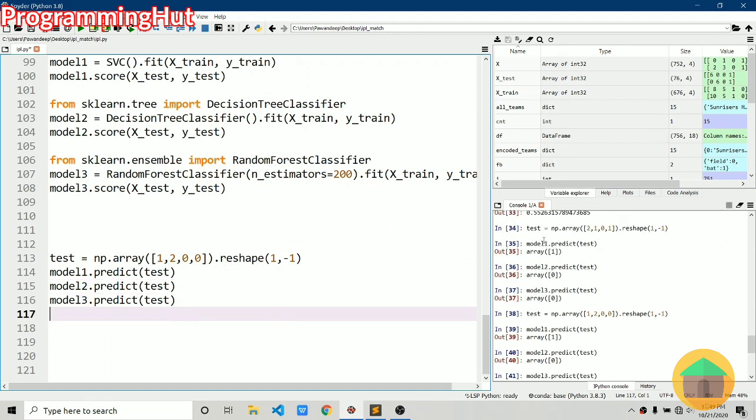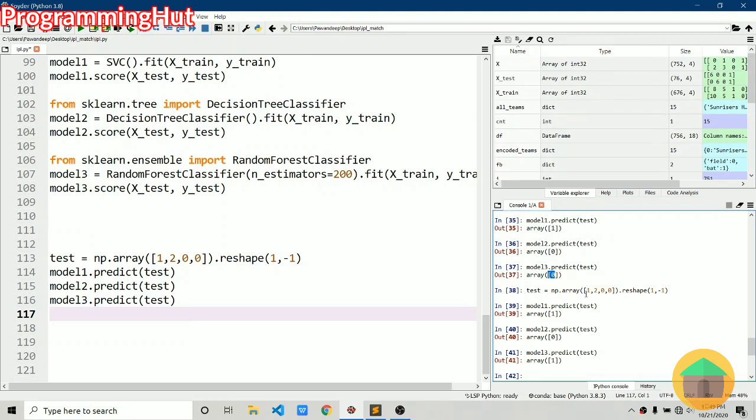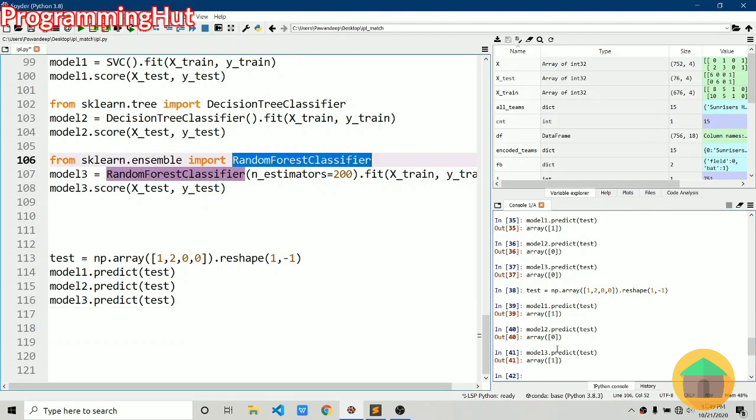As you could see, if we haven't swapped the values, we have the prediction as 1, 0 and 0 from the random forest classifier. If we swap the values, the prediction is the same, 1, 0 for the first two, but the random forest classifier has swapped its prediction based on the swapped values. So it seems like the random forest classifier is the intelligent model.